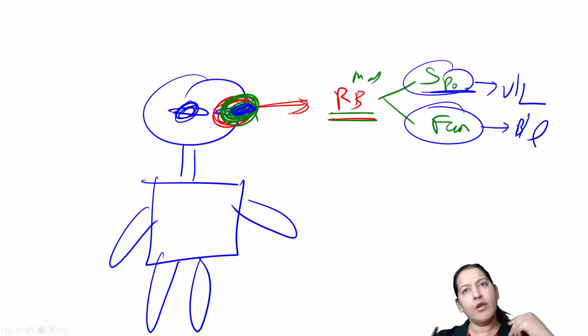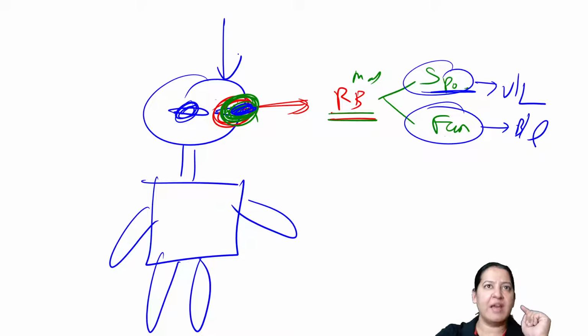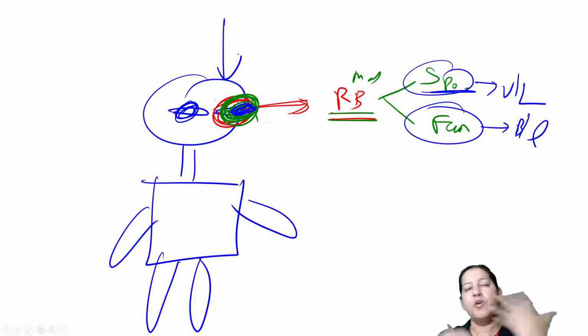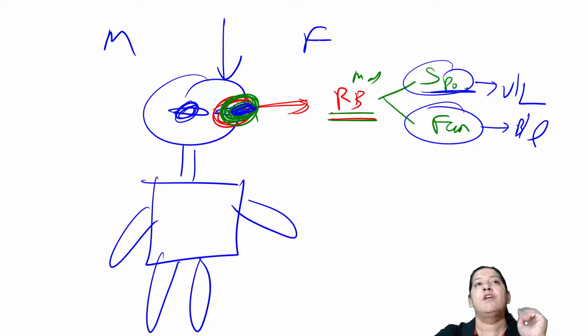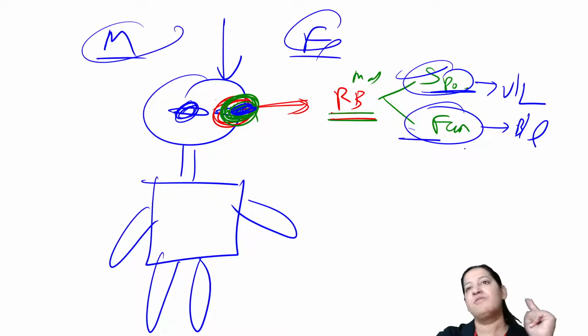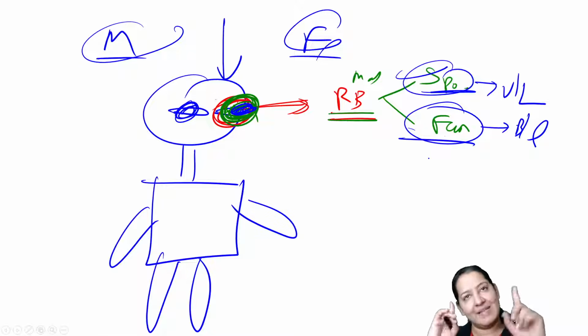or familial. How will you come to know whether retinoblastoma is sporadic or familial? In this child, whether retinoblastoma is sporadic or familial, you cannot say by looking at the child. You have to test the parents, the mother and the father. If both the parents are normal, it is sporadic. And if one of them is a carrier, it is familial. So you can do that. That is the first difference.